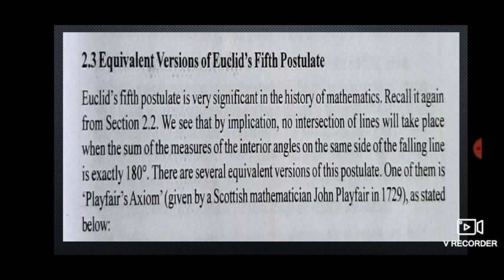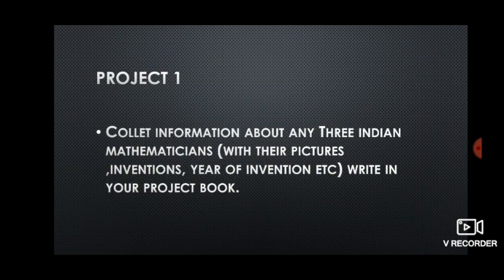If we take our human body, the human body will be greater than our fingers, isn't it? Next, equivalent versions of Euclid's fifth postulate. Here, for this fifth postulate, some mathematicians found different versions. Among those versions, Playfair's axiom was given by the Scottish mathematician John Playfair in 1729, which I will discuss in the next session.